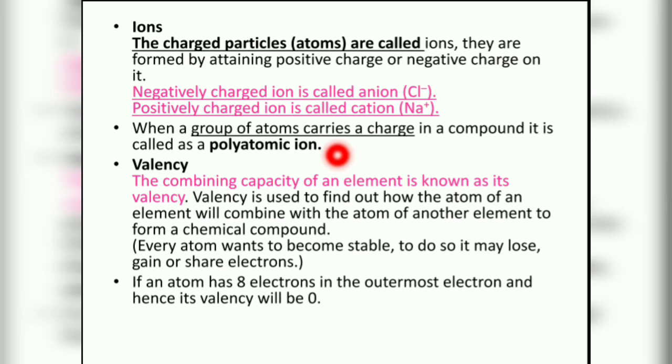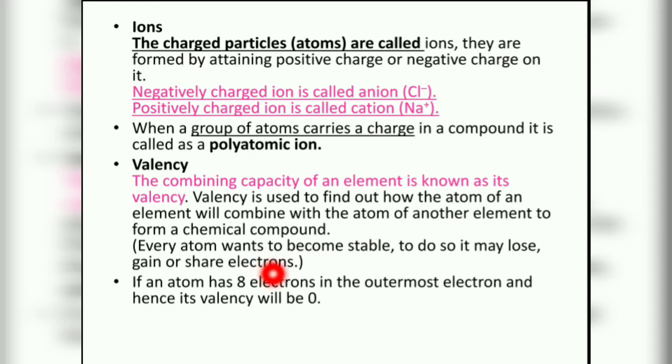Valence is the combining capacity of an element. Valence is used to find out how the atoms of an element will combine with the atoms of another element to form a chemical compound. Every atom wants to be stable. So to attain this stability, they may lose electrons, gain electrons, or share electrons.